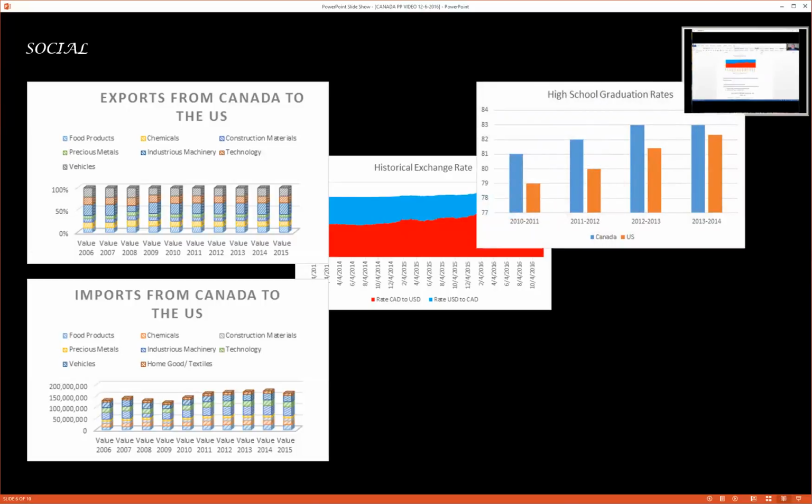Education is a big thing in all countries. In Canada, they did an initiative that started in 2010. It was a 5-year initiative to improve their graduation rate in K-12. As you can see by the graph, Canada has done quite well with this initiative, in which they actually graduate a greater number of students in K-12 than the United States.